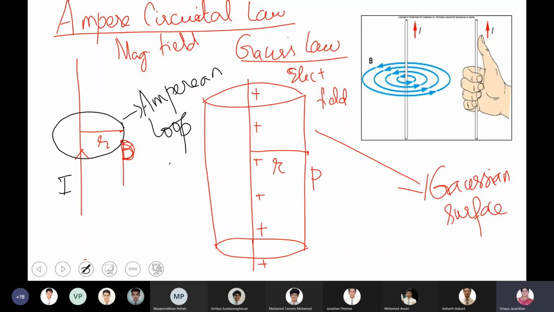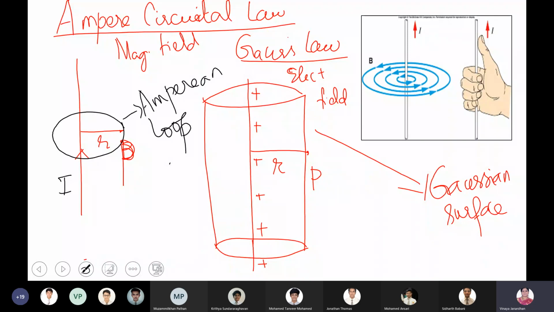Same as the Gaussian surface, this loop has to pass through the point P where I need to find the strength of the magnetic field, and at the same time, this loop should enclose the current carrying conductor.